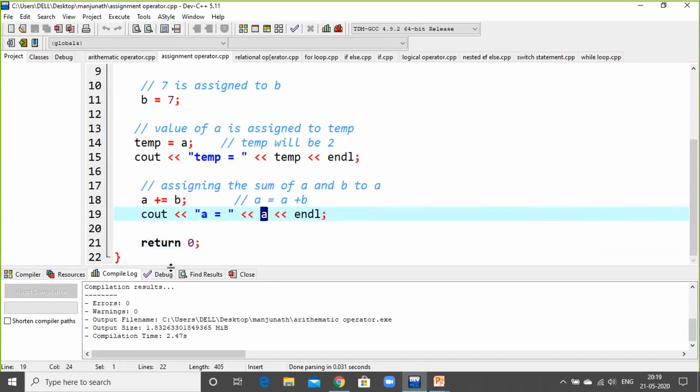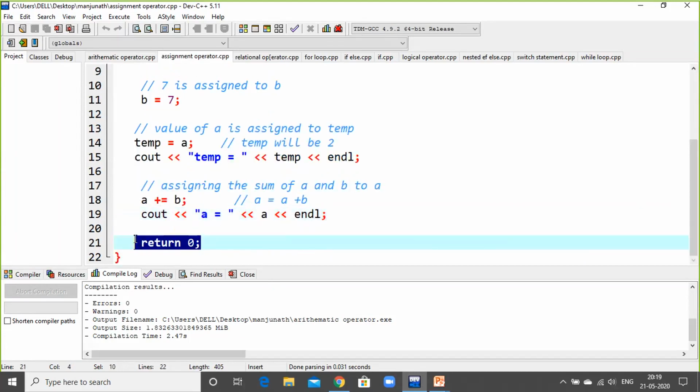So next is return 0. There is no value written further. That means ending the program, or the condition exiting, and giving the status of the application.